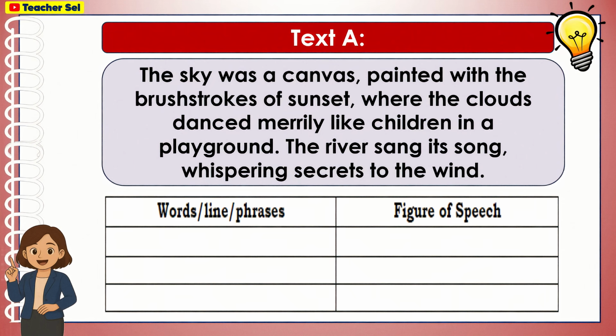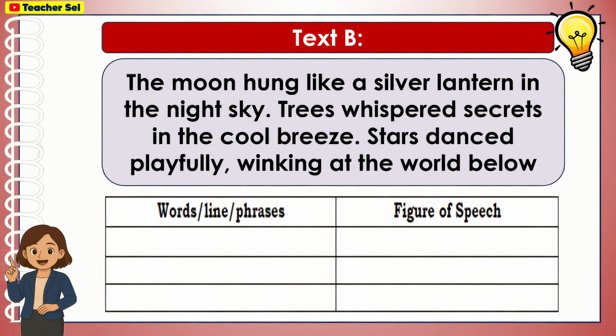speech it is. For text B, the moon hung like a silver lantern in the night sky. Trees whispered secrets in the cool breeze. Stars danced playfully, winking at the world below.